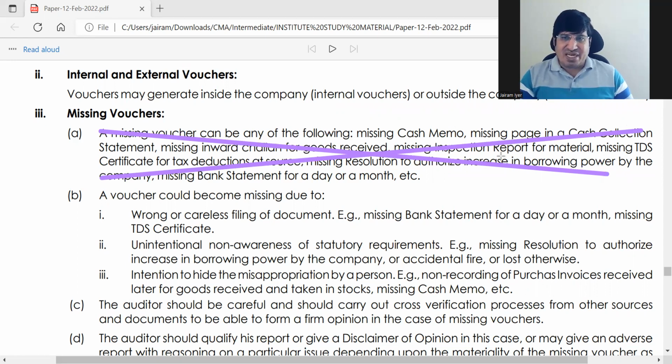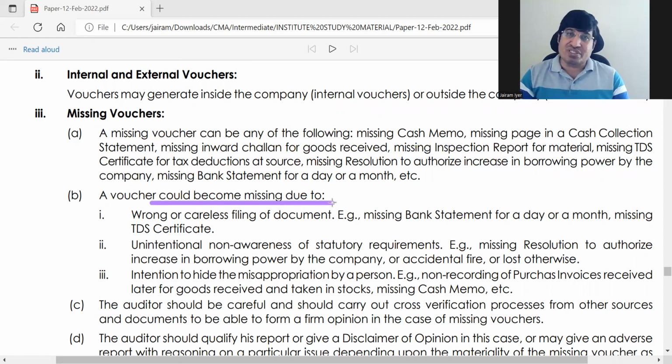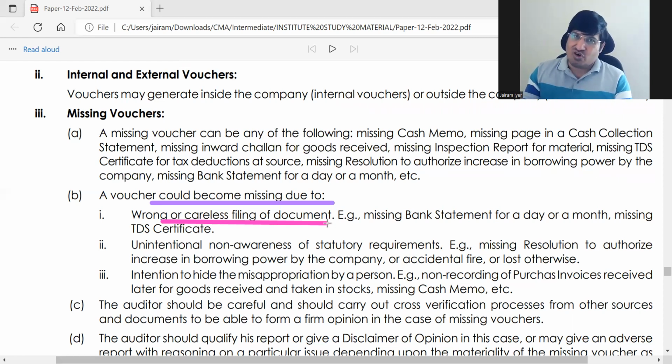Now, in the second case, why would a voucher be missing? The reason why a voucher will be missing is very, very important for the auditor. The first reason is wrong or careless filing. While filing it, someone just kept it loose, and it dropped off.